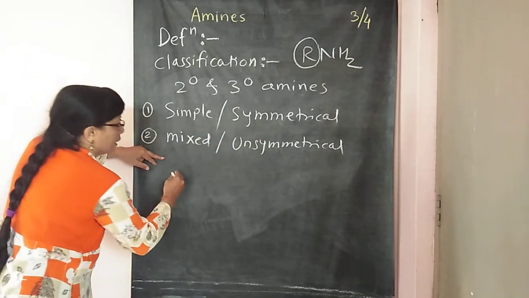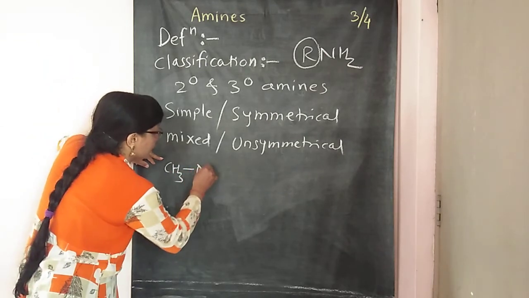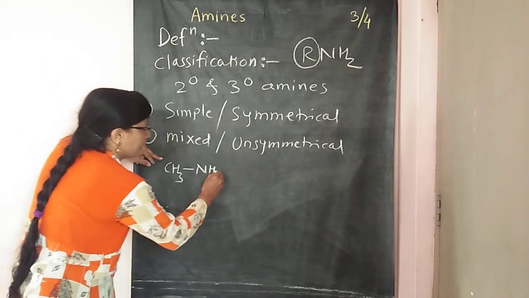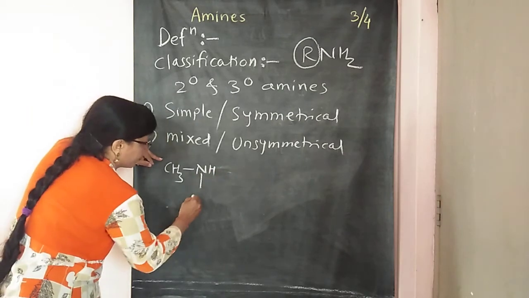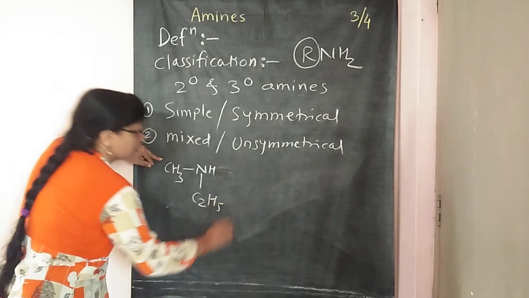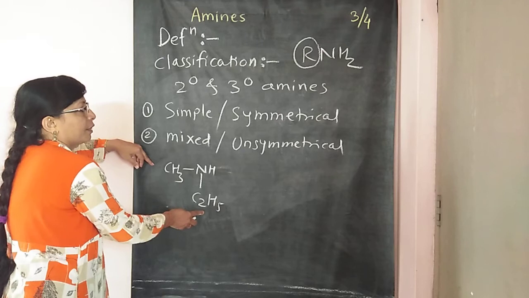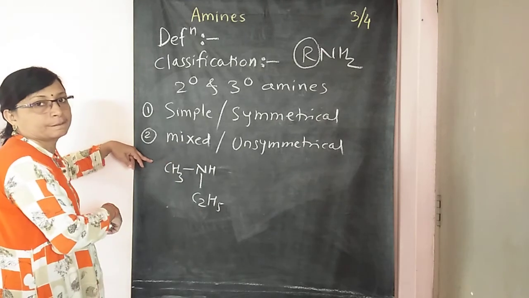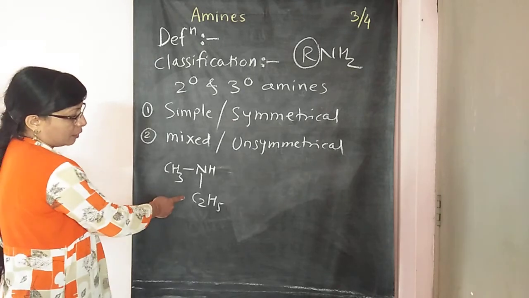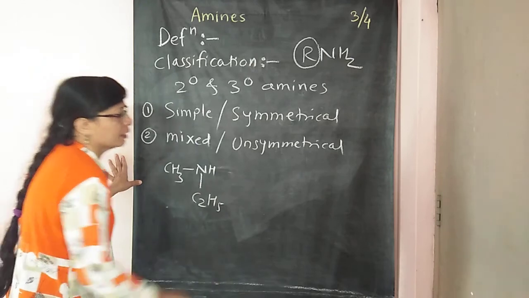For example, in a secondary amine, if one group is CH3, attached to the NH, and then another group, you can write here or here, the other group is C2H5, that means the ethyl group. So two R groups are different. Therefore, this type of amine is called a mixed amine. Especially this is the secondary amine. You can use a tertiary amine here also.